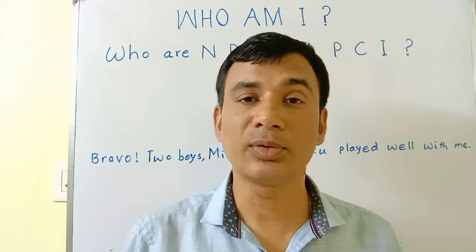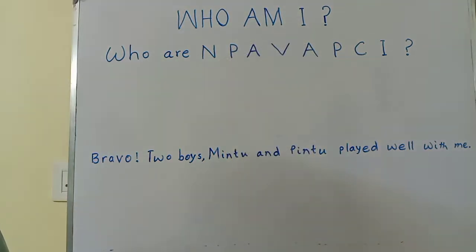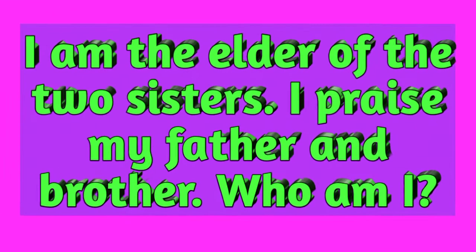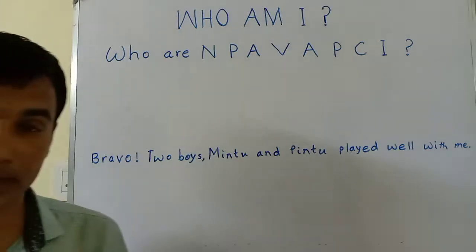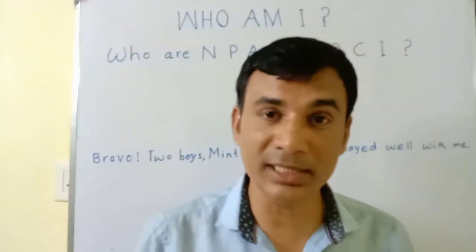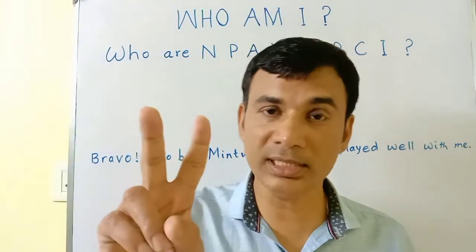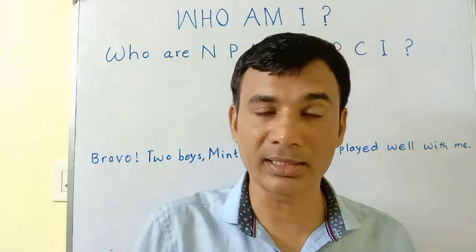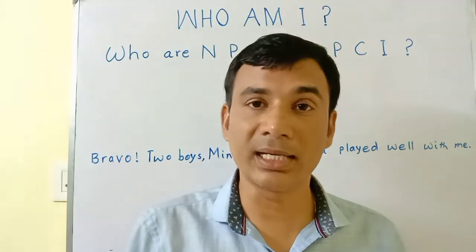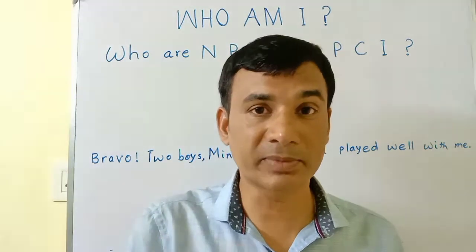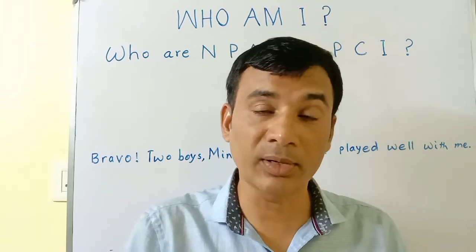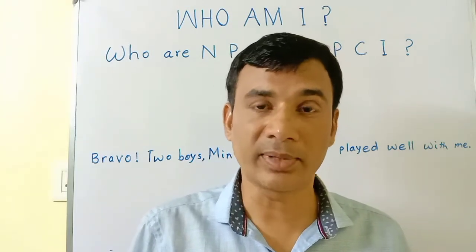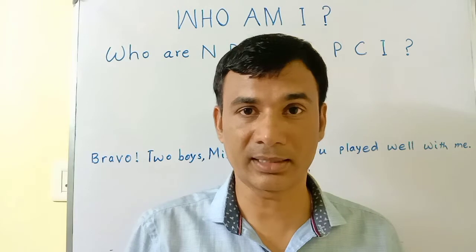Next come to who am I? I am the elder of the 2 sisters. I praise my father and brother. Who am I? Two sisters there are in the family, and I am elder sister, and I always praise, I always qualify, I always attribute to my father and brother.